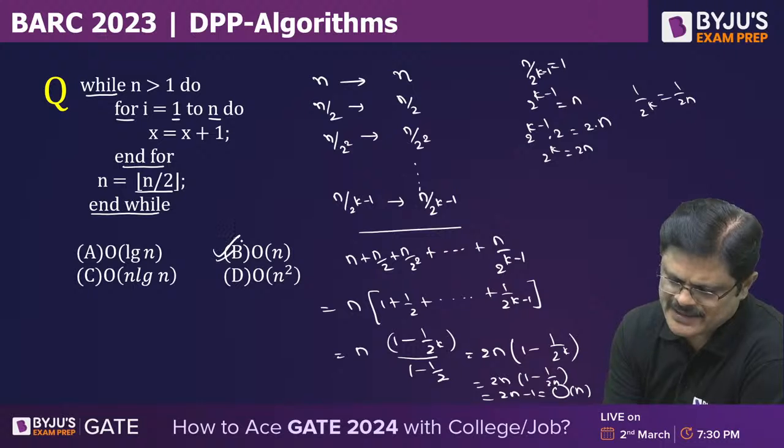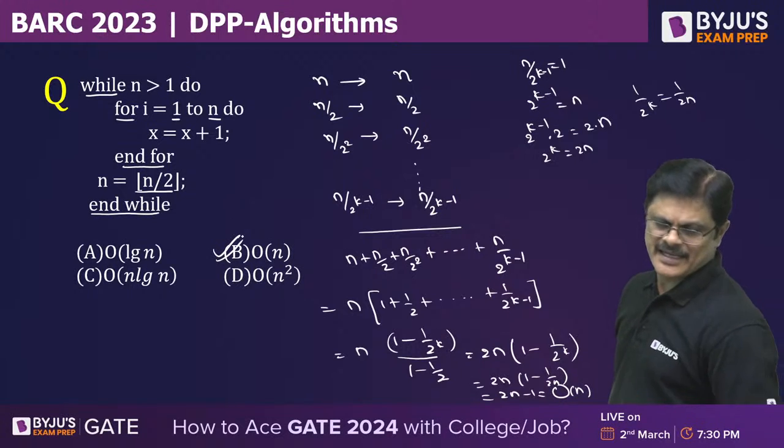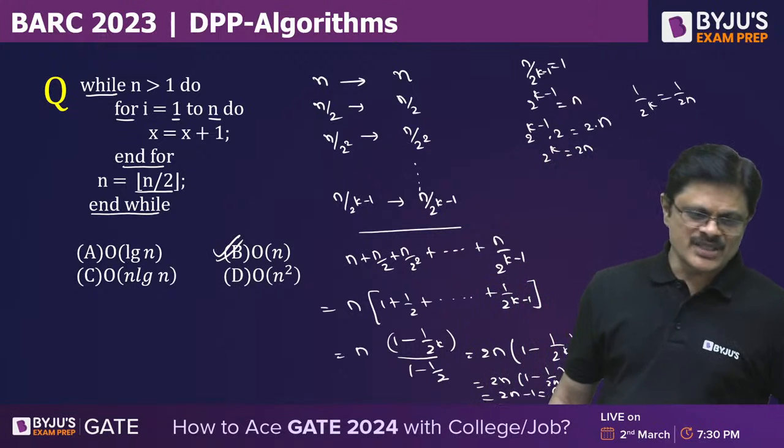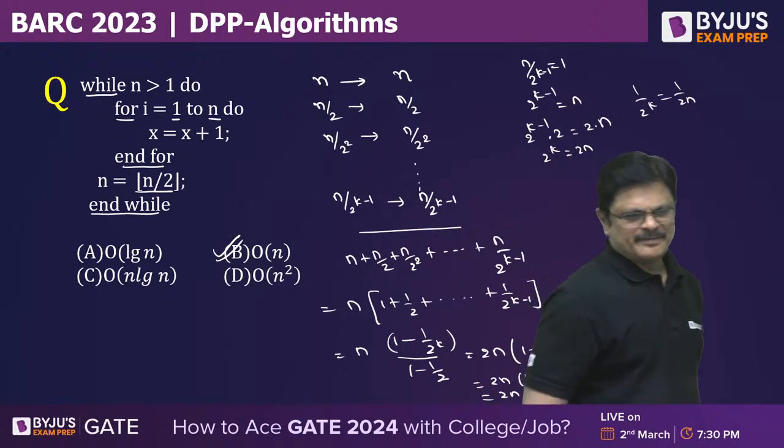So order n is the answer for this. Order n is the answer for this, my dear friends. Order n, not n square, order n is the answer for this.